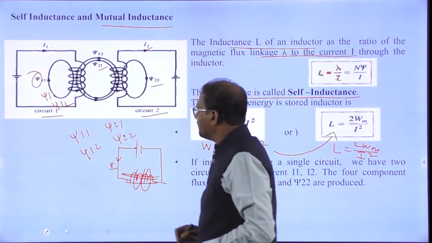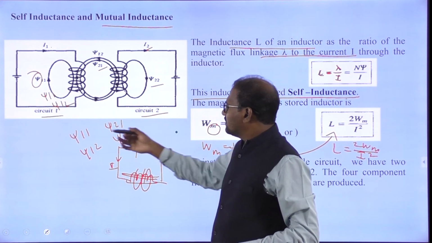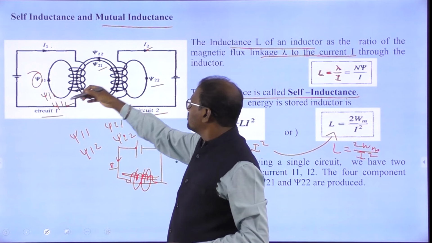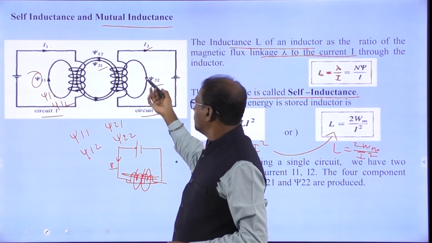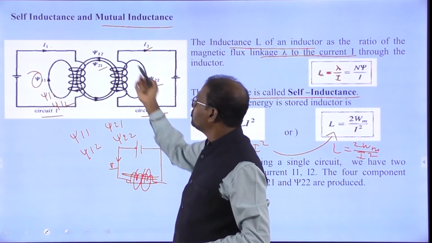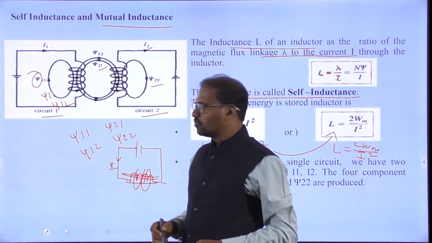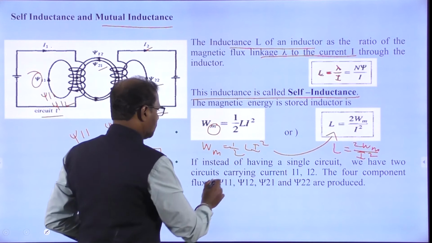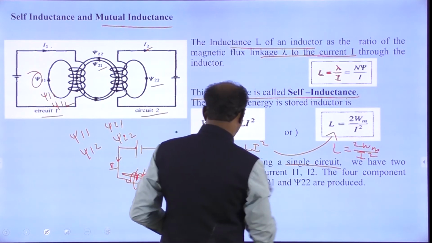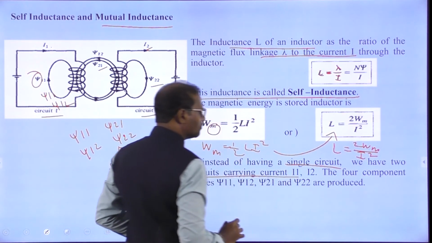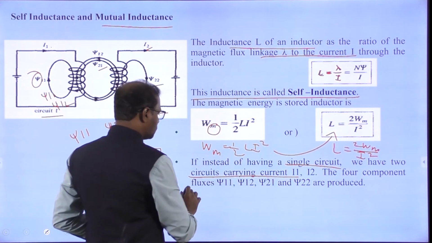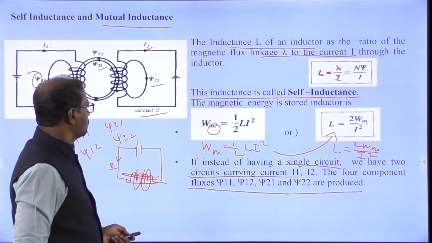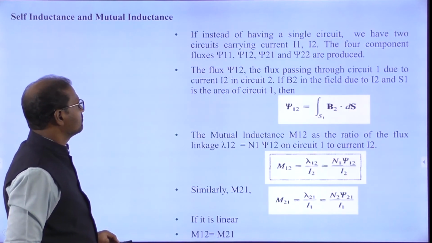So there is a self flux in circuit 1 and a mutual flux to the second circuit; there is a self flux in the second one and a mutual flux to the first one. That's what is written here. If we go to two circuits, I am going to use currents I1 and I2. There are four components: Ψ11, Ψ12, Ψ21, Ψ22. This is called mutual inductance.